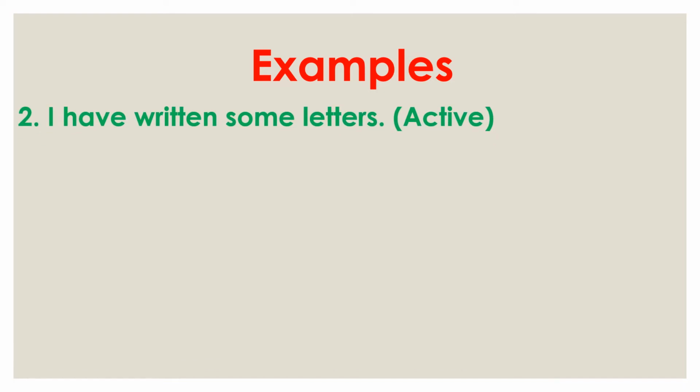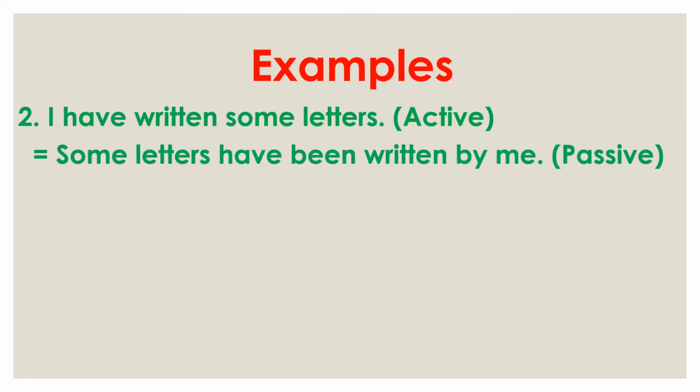Second example, I have written some letters. I is the subject, have is the helping verb, written is the third form of write, then some letters is the object. So at first we use some letters, the object, then we use have, the helping verb, then for perfect tense we use been, then the third form written, then by, then I changes into me. So, some letters have been written by me.